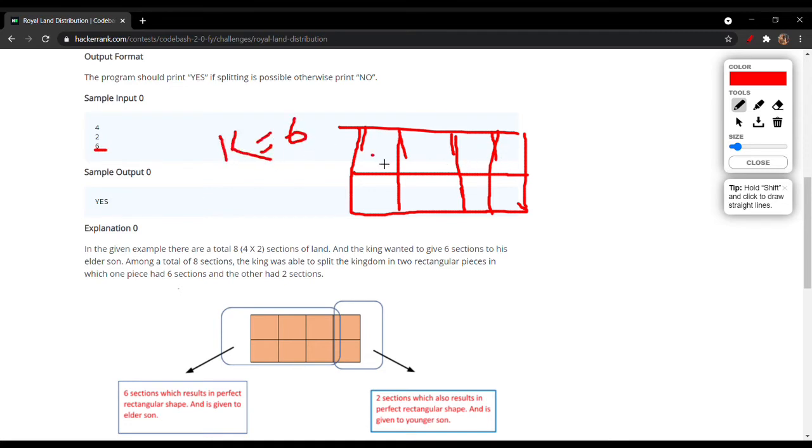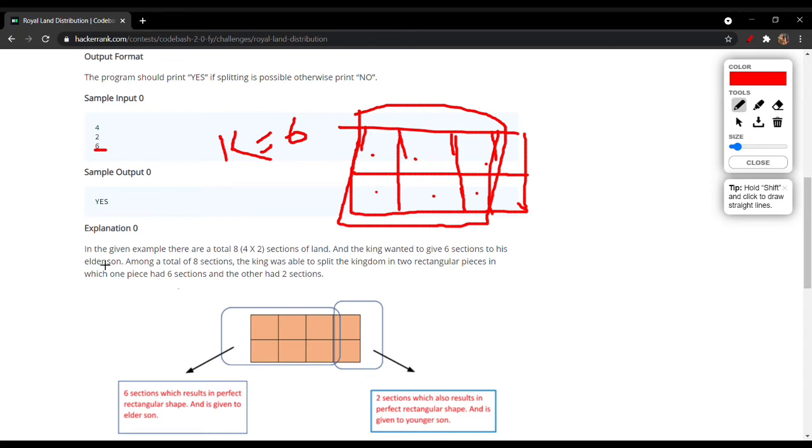So he needs to divide these 6 sections and give them to his elder son. So the output is yes, because it is in rectangular shape only and it is not an irregular shape. Also, the section is being cut along a straight line only.